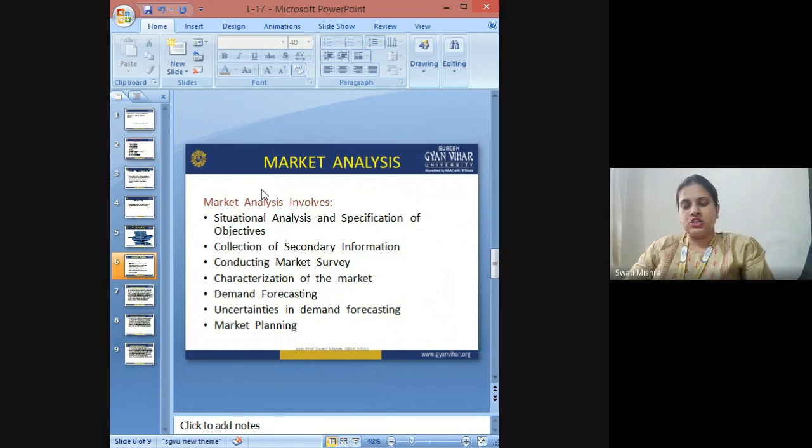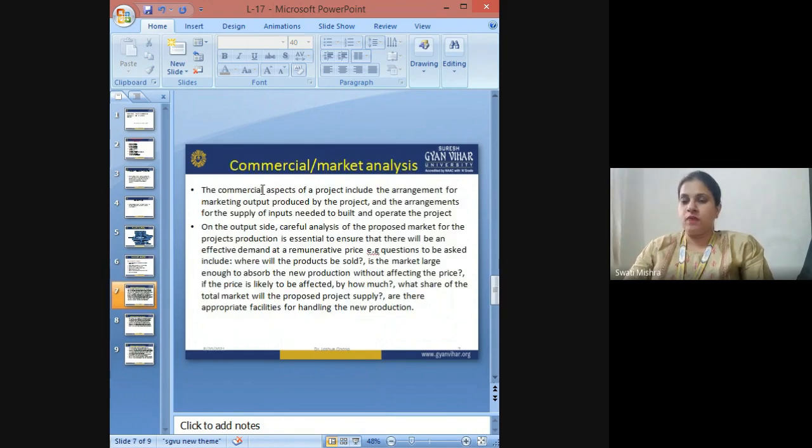After characterization of the market, you forecast the demand. Then any kind of uncertainties in the demand can be dealt with, provided the organization implements some good strategies. And then finally comes the last step of market planning: how you need to market your products.